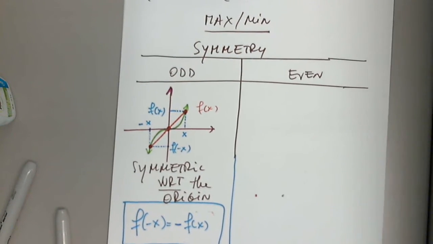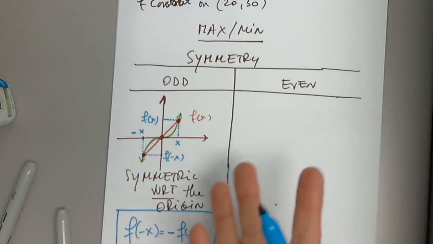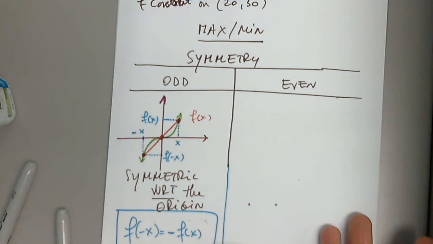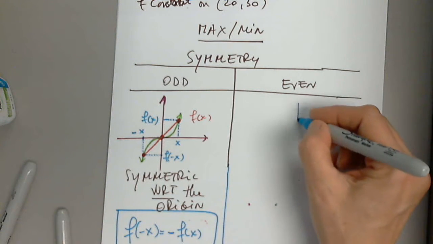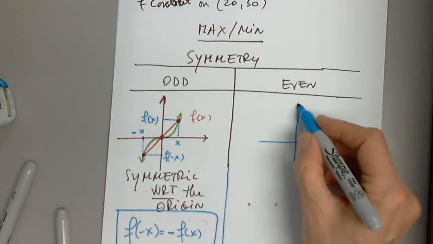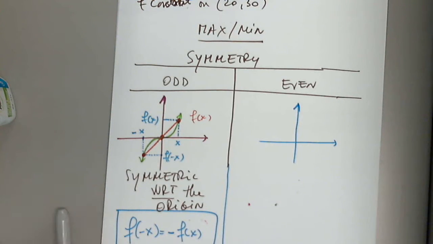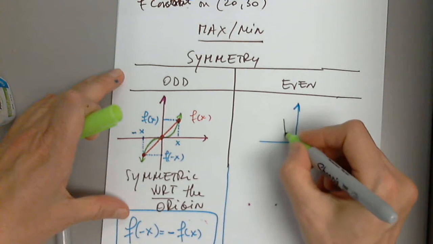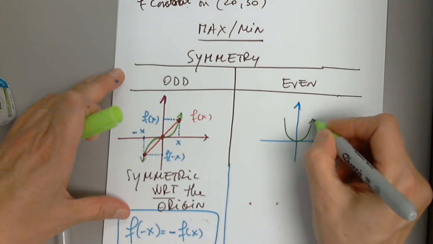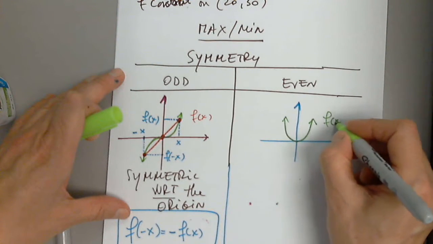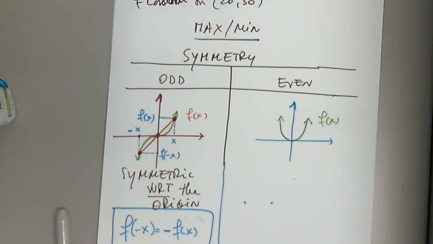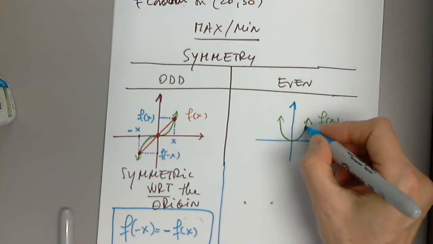Perfect. So now let's look at another type. So this is one type of symmetry, and there is one more. So let's look at this graph. Here's my graph. We know what this function is, but forget about it right now. It's not important. And I'm going to pick a point like I just did.